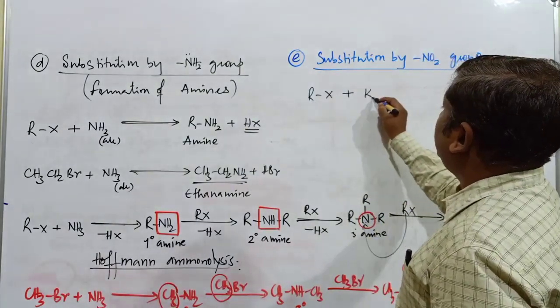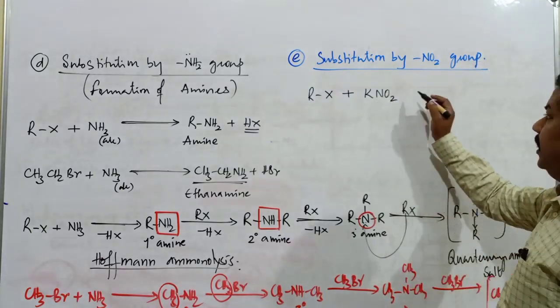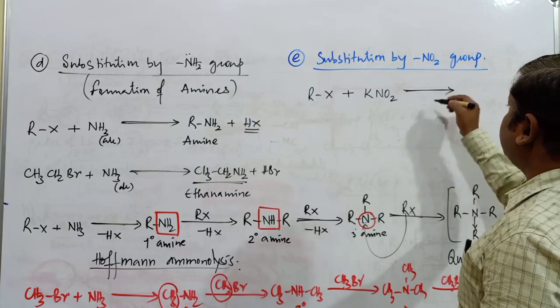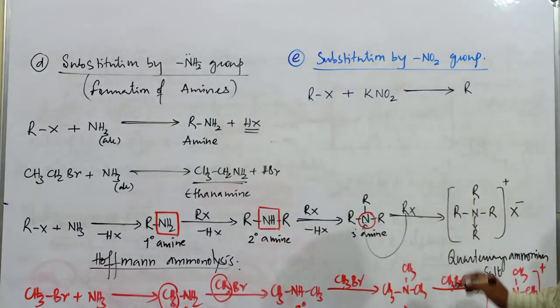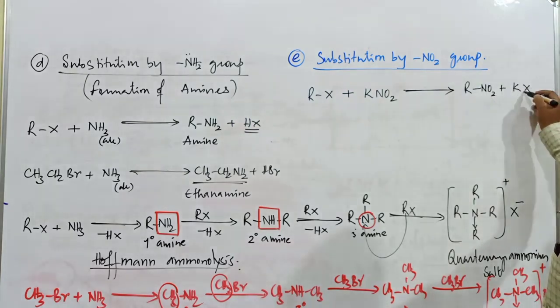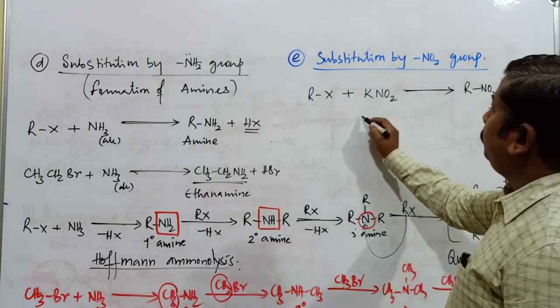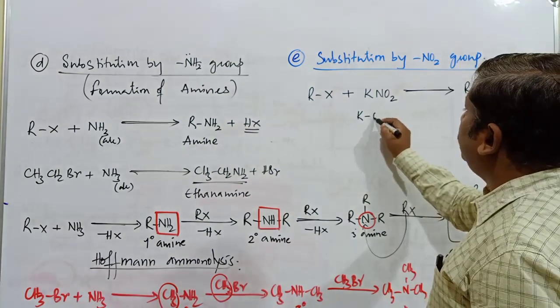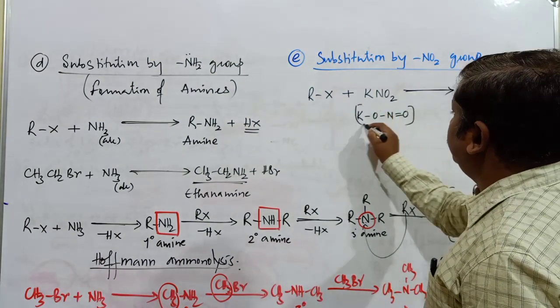When it is treated with KNO2, what is the name of KNO2? Potassium nitrite. When this compound is treated with potassium nitrite, the compound obtained is RNO2 plus KX. If you see the structure of potassium nitrite, this is potassium, oxygen, nitrogen double bond oxygen.